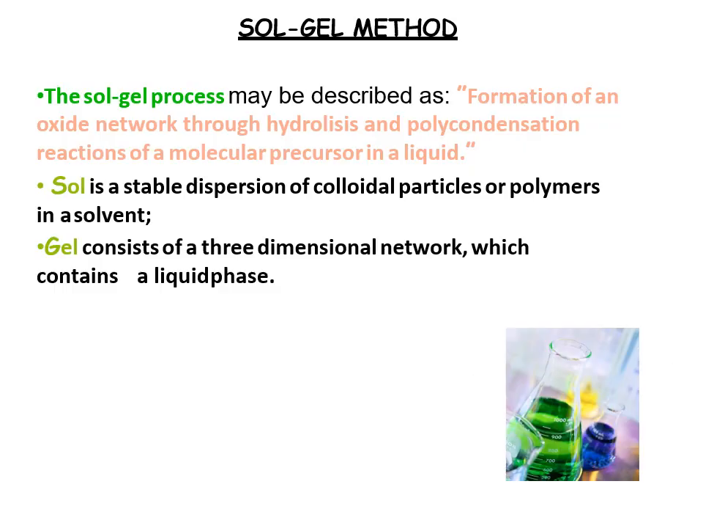These are the definitions of sol gel process. Sol gel we already discussed in the previous slides. Formation of an oxide network through hydrolysis and polycondensation reaction of a molecular precursor in a liquid is known as sol gel process. Sol, what is sol? Sol is a stable dispersion of colloidal particles or polymers in a solvent, and gel is a three-dimensional network which contains a liquid phase.